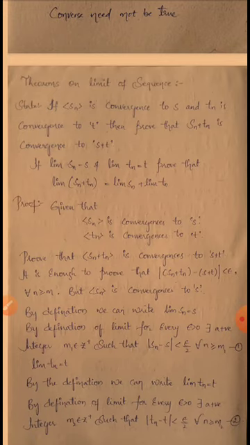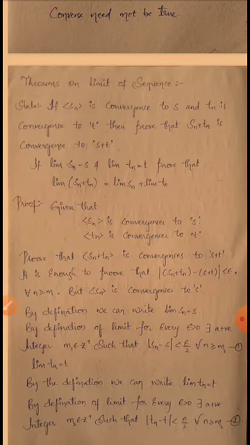But sequence Sn converges to S. Okay, by definition we can write limit Sn is equal to S. So by definition of limit, what is the definition of limit? For every epsilon greater than 0 there exists a positive integer m1 belongs to Z plus such that mod Sn minus S is less than epsilon by 2 for all n greater than or equal to m1. So this is equation number 1.